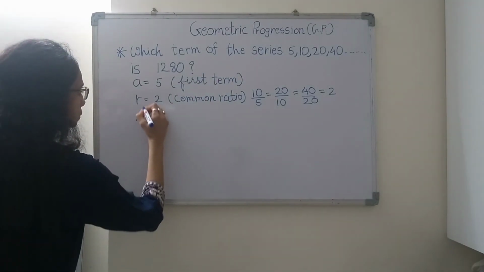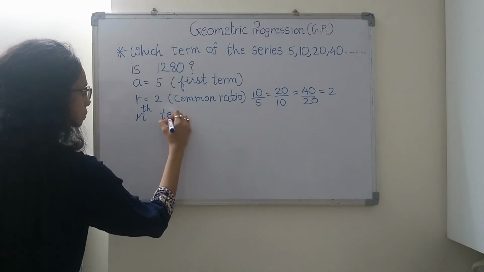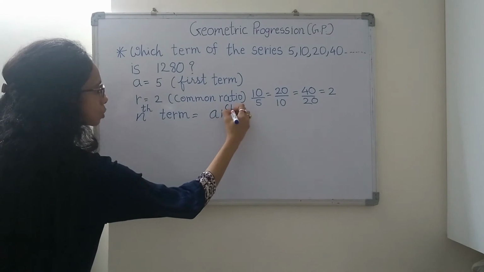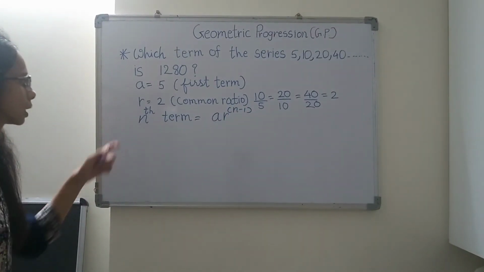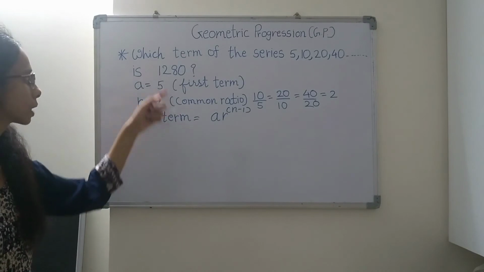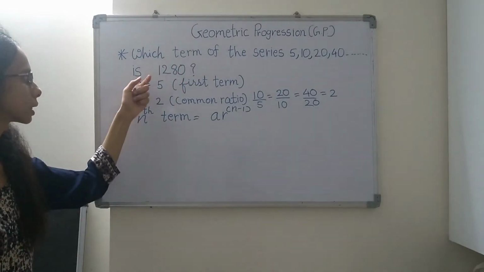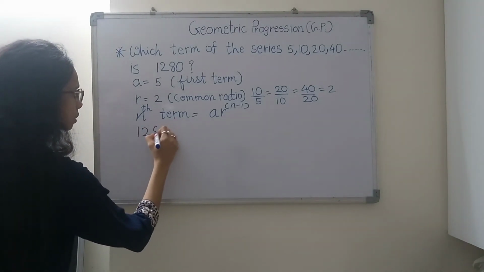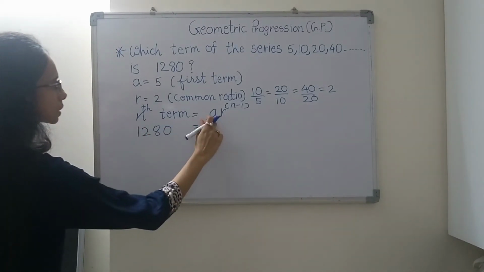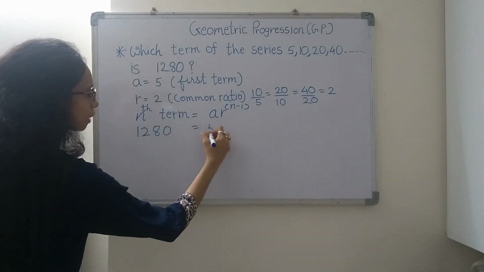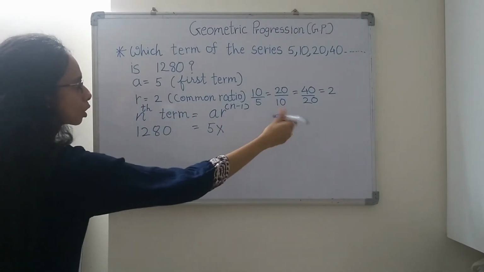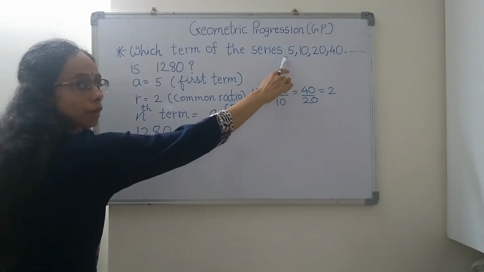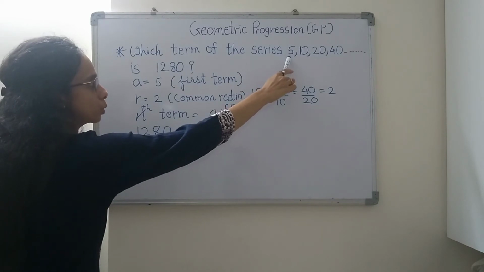So nth term is equal to A R raised to n minus 1. Here let 1280 be the nth term. So 1280 is equal to A, which is the first term, 5, multiplied by R, the common ratio. If you find the common ratio between the consecutive terms 10 and 5, the common ratio is 2.